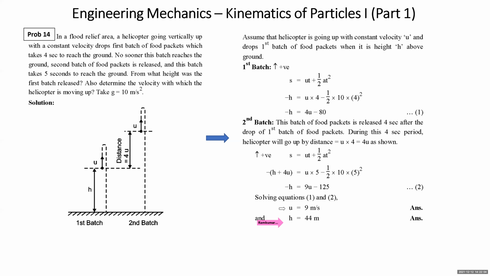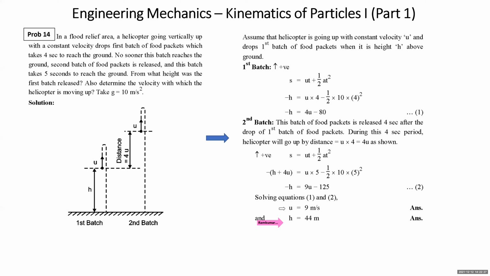By solving equation number 1 and 2, you have arrived at u is equal to 9 meter per second and h is equal to 44 meter. Right? So initially when the first batch was released or dropped, the helicopter was at a height of 44 meter and it was going up with a constant velocity of 9 meter per second.